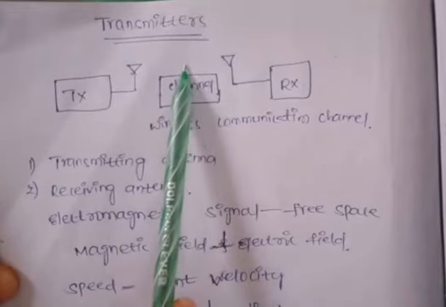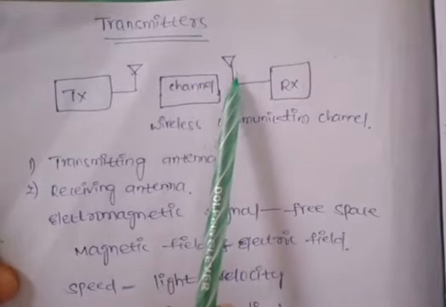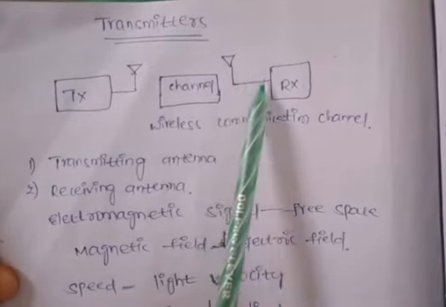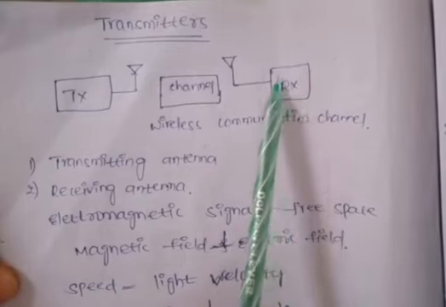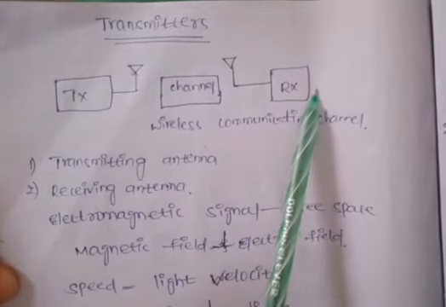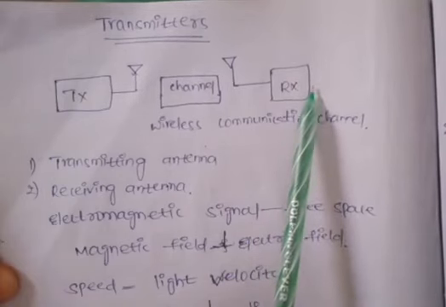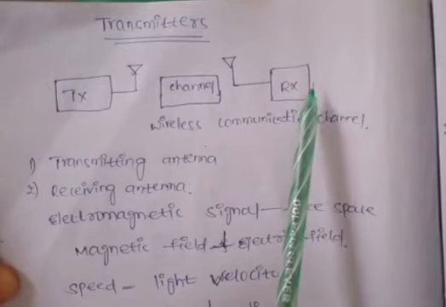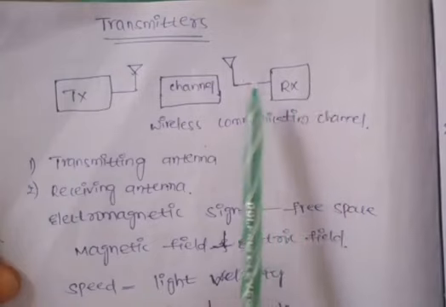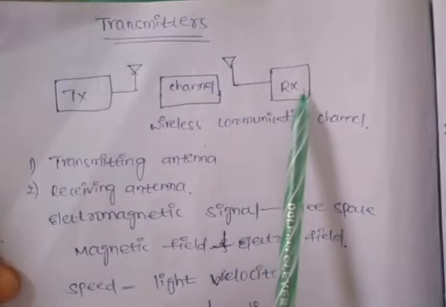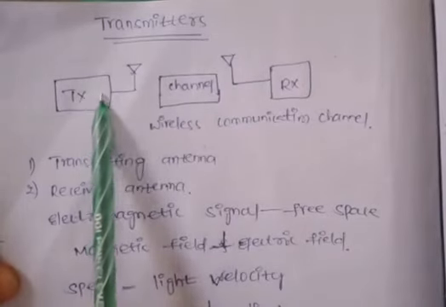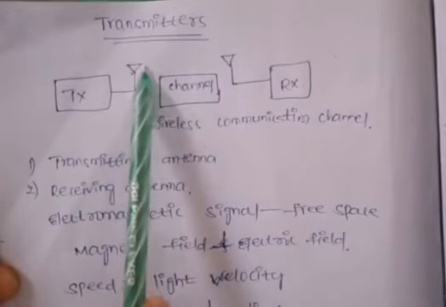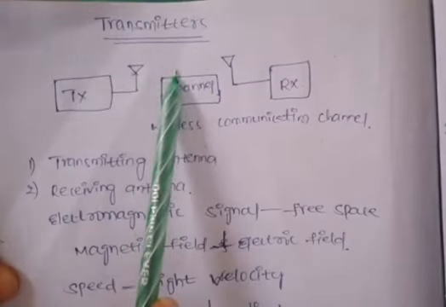That signal will be received by the receiving antenna and given to the receiver. At the receiver side we have the destination or application. That application will take our received signal. Here the transmitting antenna will transmit the signal into the free space.